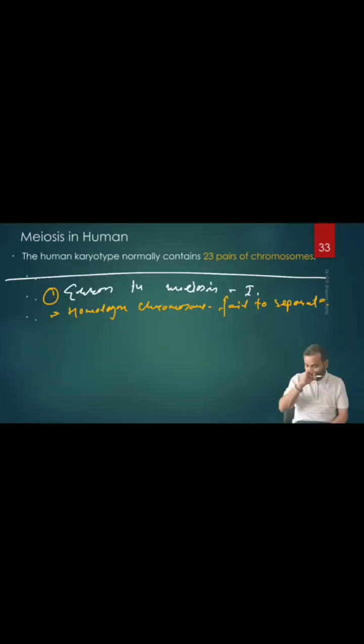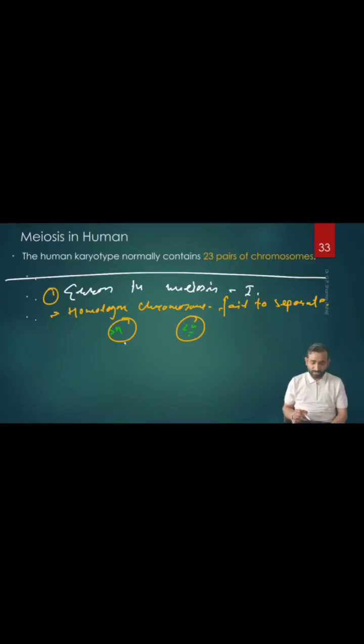So what happens if it happens? The daughter cell after meiosis 1 will get more number of chromosomes. The chromosome number will be more than n here, and the other will have less than n, right? So this is at the end of meiosis 1.